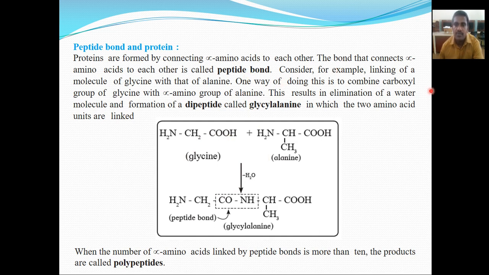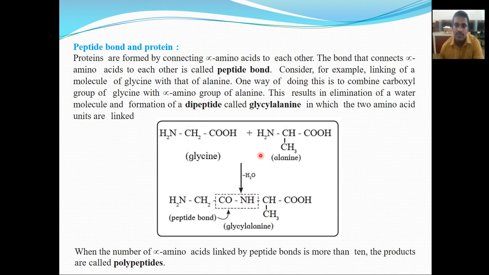So here as an example we will consider linking the molecules of glycine and alanine, the formation of glycyl alanine. The bond between glycine and alanine is called a peptide bond.